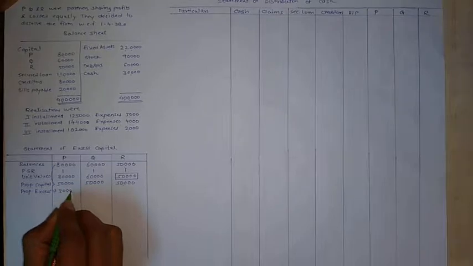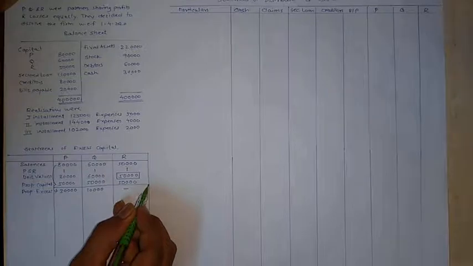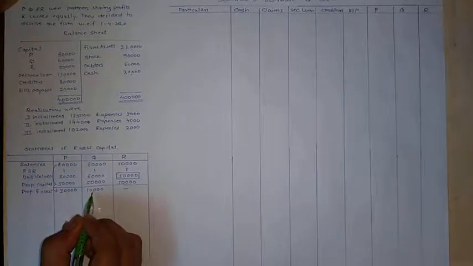Actual balance less proportionate capital equals 30,000 for P. 60 minus 50, it's 10,000 for Q, and for R it's nil. So first step, proportionate excess capital is 30,000 and 10,000.